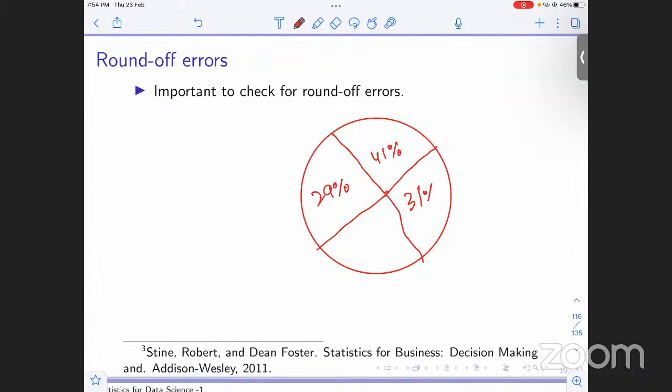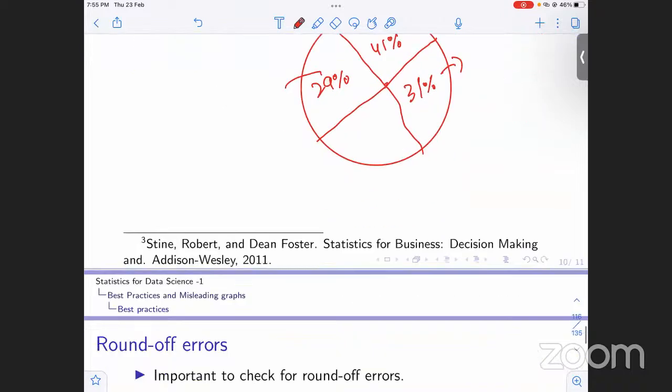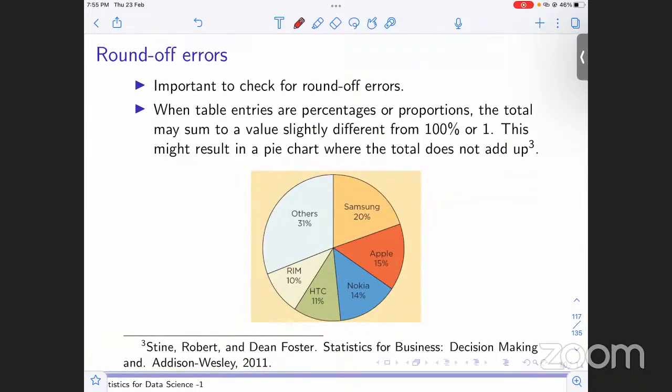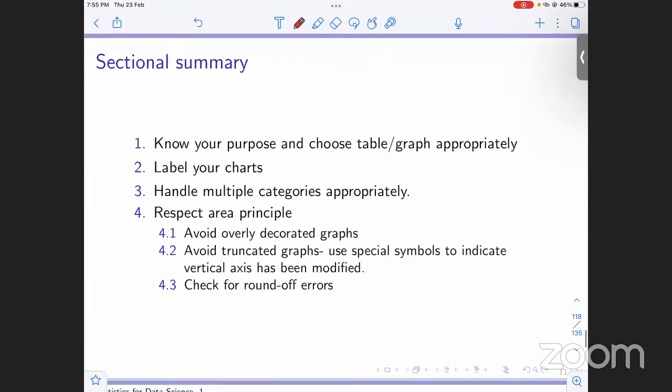So what happens is, earlier the total would be 100%, right? But since you have rounded off, you have increased some units here and there, so it won't be equal to 100%. It won't be equal to the whole. So it is very important to check for round off errors: are they adding up to 100? If not, then there is some round off error. This is what we have done in this section.